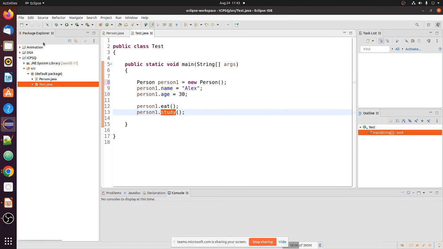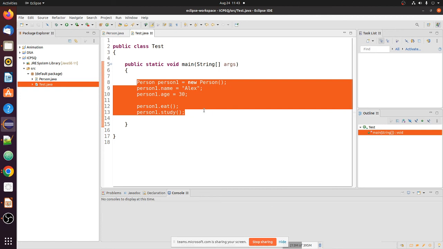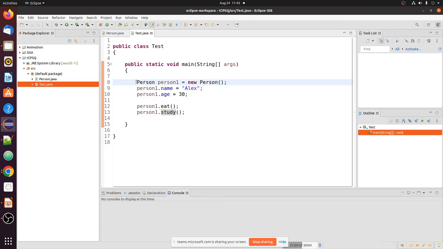Whenever I run, the compiler will run this line by line, starting from line 8. It will create the object first, then assign name, then age, then call eat, then call study. So each line has statements, and this will be executed line by line.